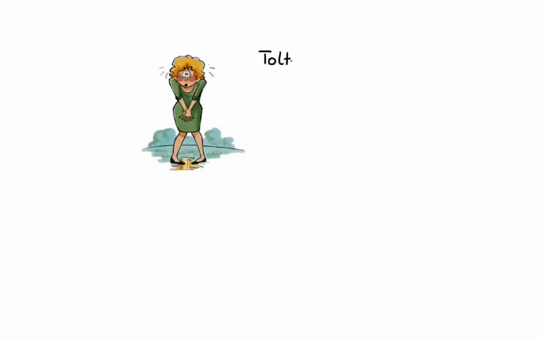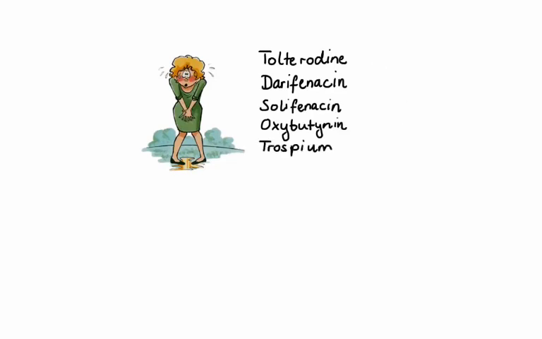Other medications that belong to this group are used for treatment of overactive bladder. These include tolterodine, darifenacin, solifenacin, oxybutynin, trospium, and fesoterodine. These agents have varying selectivity for the M3 receptor, which is the main receptor involved in bladder function. However, the overall efficacy among all of these is very similar.